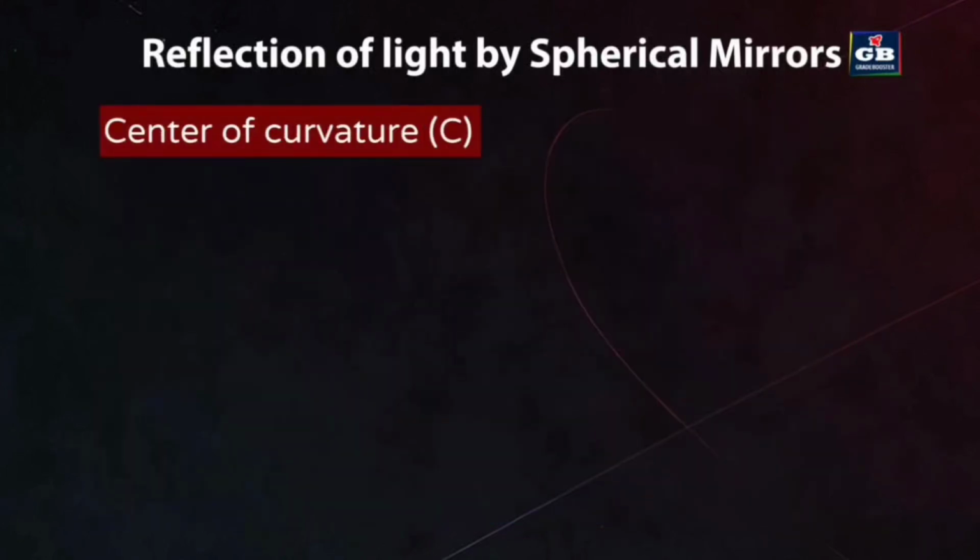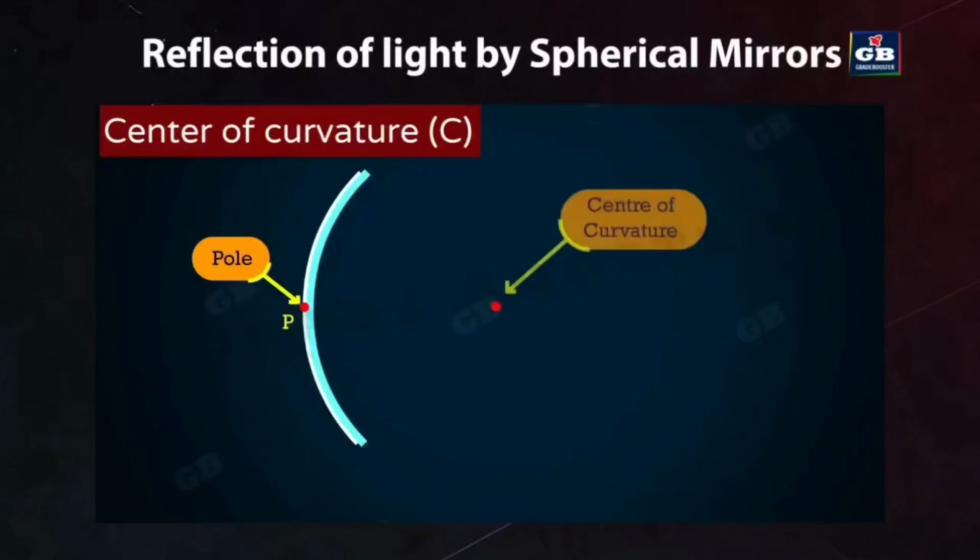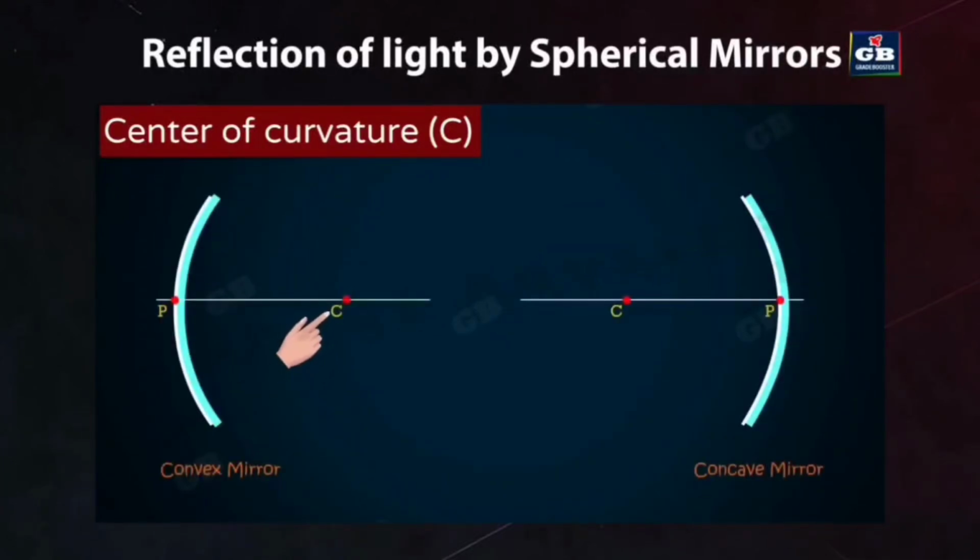Center of curvature. The center of curvature is the center of the imaginary sphere from which the spherical mirror is derived. It lies behind the mirror in the case of a convex mirror and lies in front of the reflecting surface of a concave mirror.